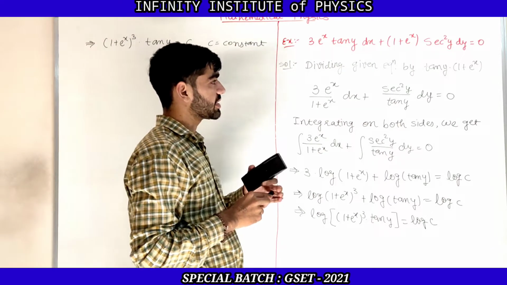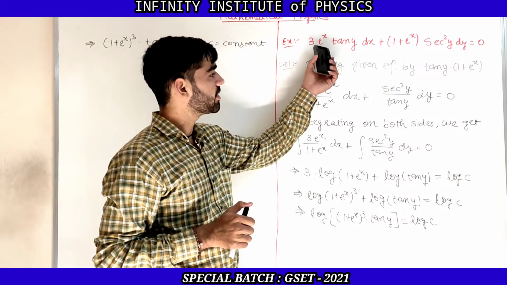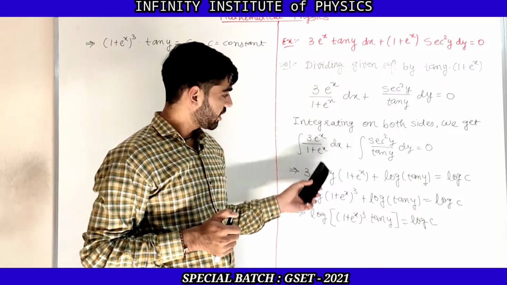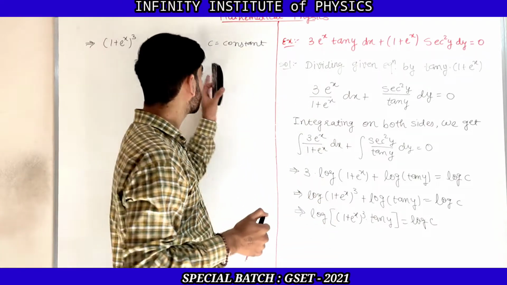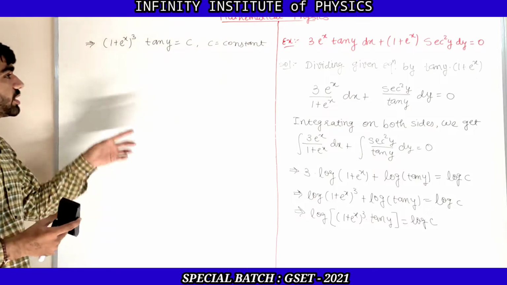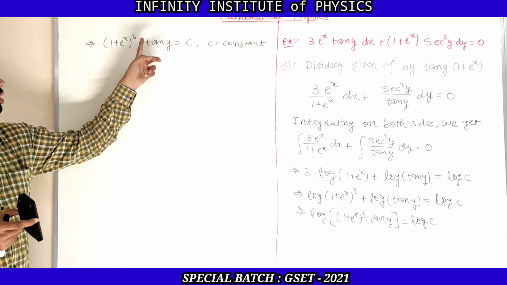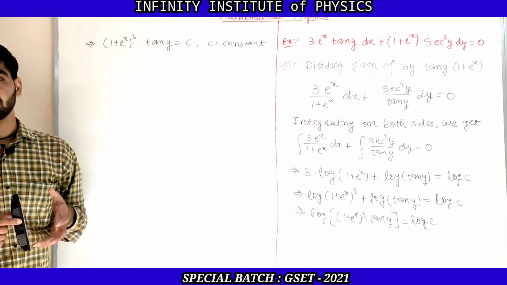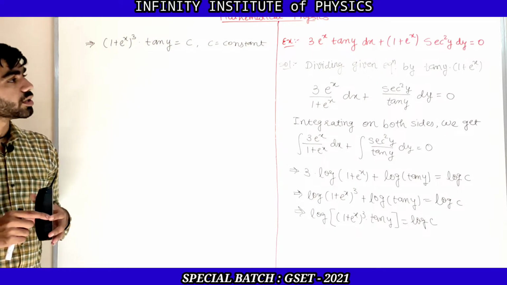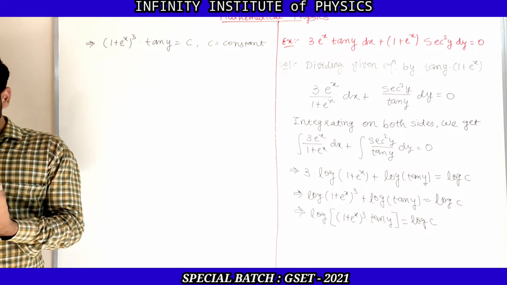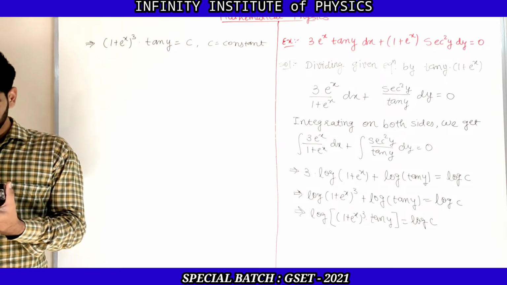So this is how we can convert the given differential equation into variable separable form, and we can solve it easily to get the solution. So the solution of that differential equation is 1 plus e raised to x whole cube into tan y is equal to c. I hope it is clear to everyone how we calculated that example.